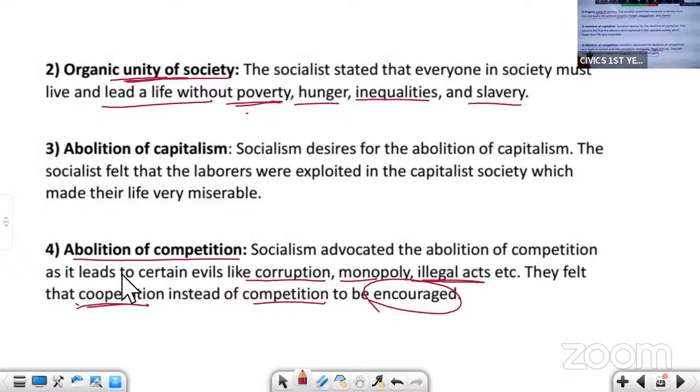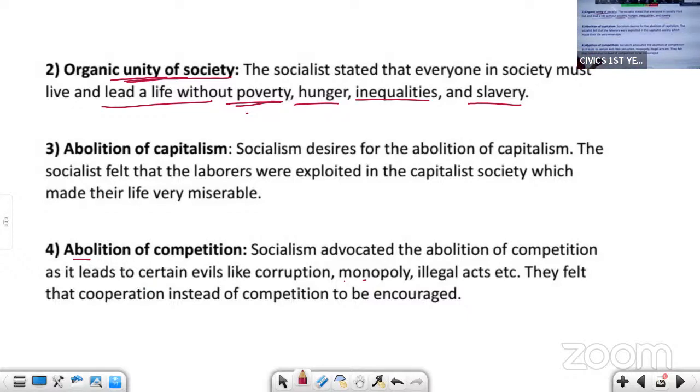If you are cooperating with each other, everybody will prosper. If you are competing, one will win and the other will lose. And for winning, you may adopt wrong practices like corruption and illegal acts. So you should abolish competition, and instead of competition, we should encourage cooperation.